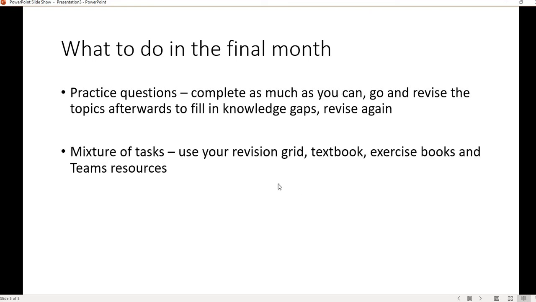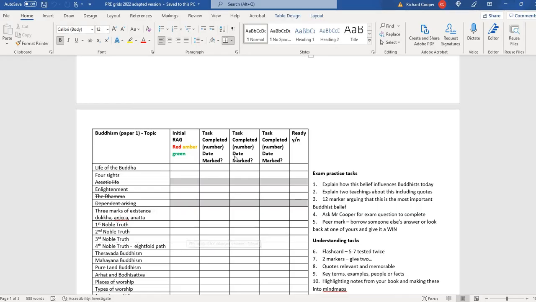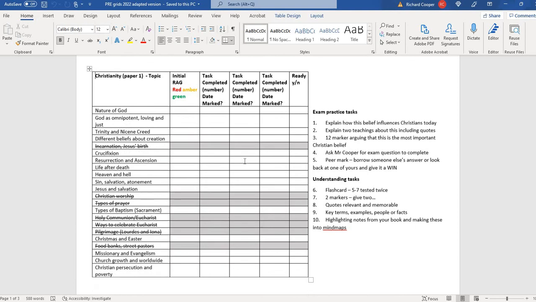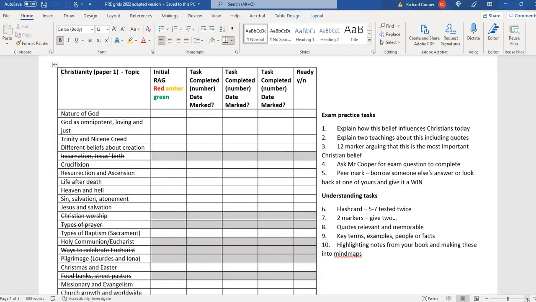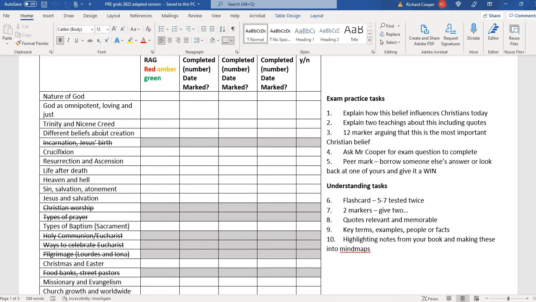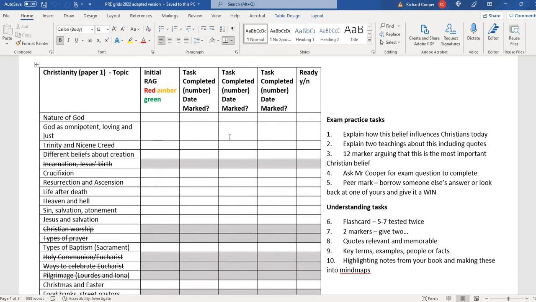Please use your revision grid. As I said, that can be found in your Teams group. And a reminder that it looks like this. You can see for the Christianity Paper 1 section, what I should be seeing from you, and you absolutely should see, is these filled out multiple times for the topics that you are not confident on. A mixture of exam tasks and understanding tasks, please.